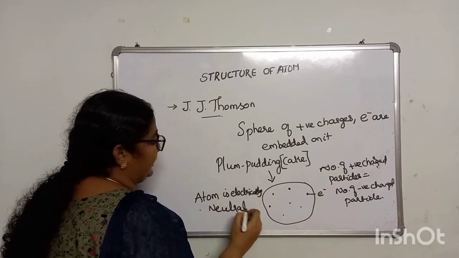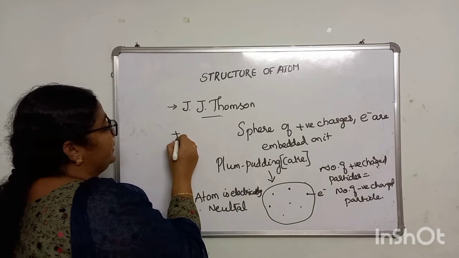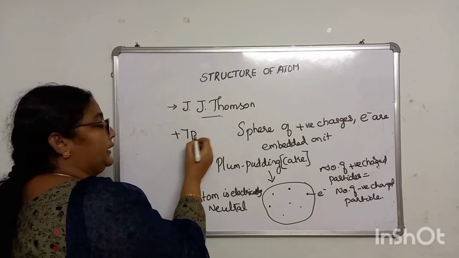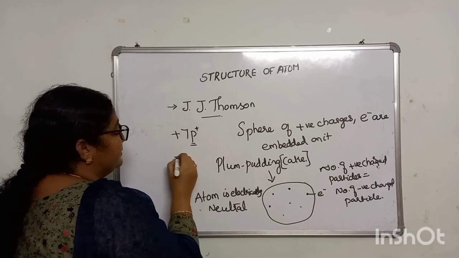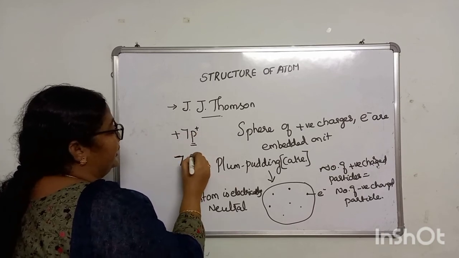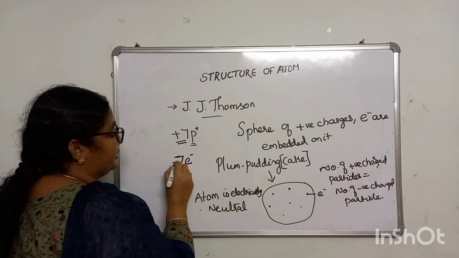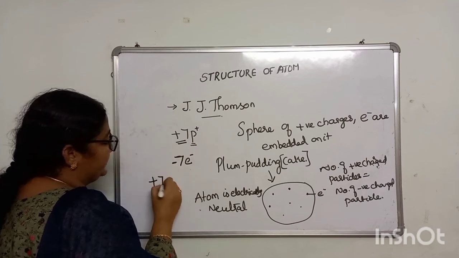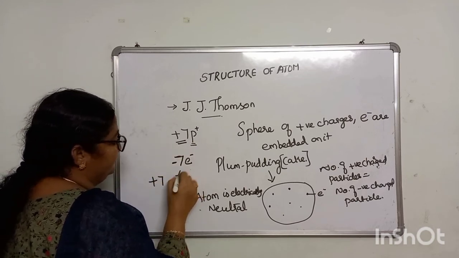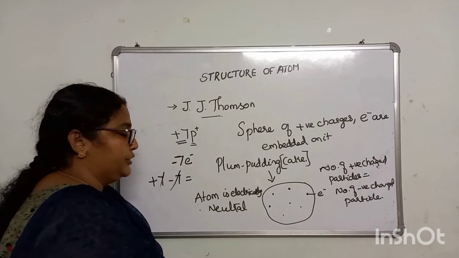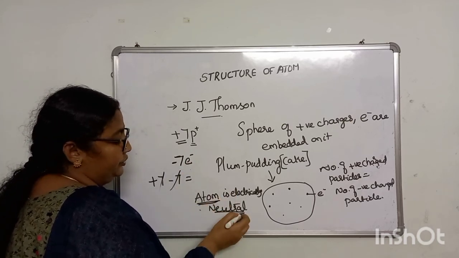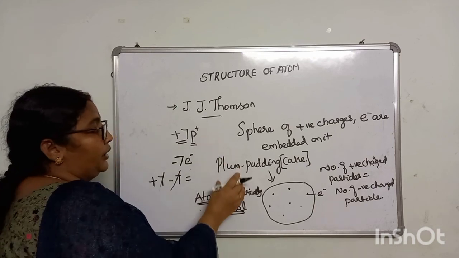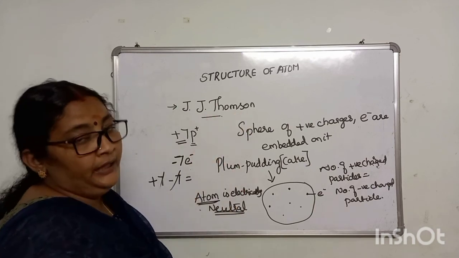How is it electrically neutral? It has 7 protons, which can be written as P plus, and 7 electrons. Protons are positively charged, electrons are negatively charged. So plus 7 and minus 7 mutually cancel each other. So your atom is finally electrically neutral. This is the model proposed by J.J. Thomson.